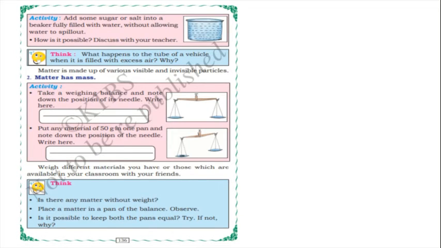Next activity: add some sugar or salt into a beaker fully filled with water without allowing water to spill out. How is it possible? You can discuss with your teacher. So what is this activity, children? Add some sugar or salt into a beaker fully filled with water without allowing water to spill out. We already know sugar and salt are soluble substances.